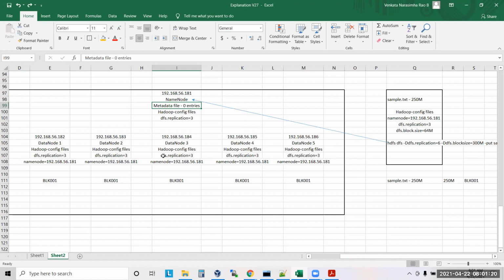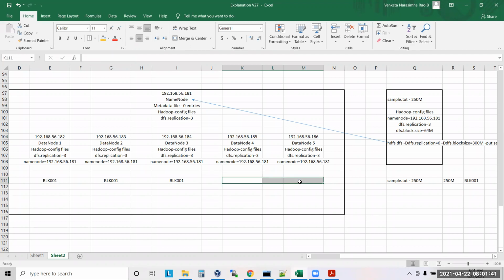Let's say today you created a file with the replication factor 6, but later you felt that this is too much replication. I don't want 6 copies, unnecessarily space is getting wasted. Let me reduce this replication factor to 3. Then what will it do? The name node will delete the excess copies.